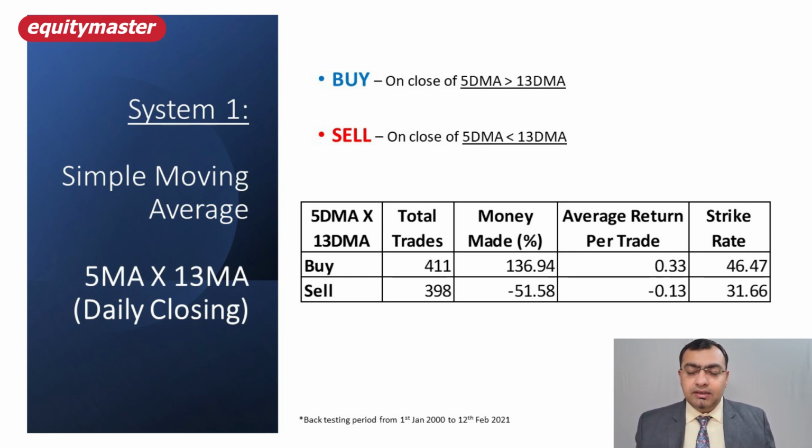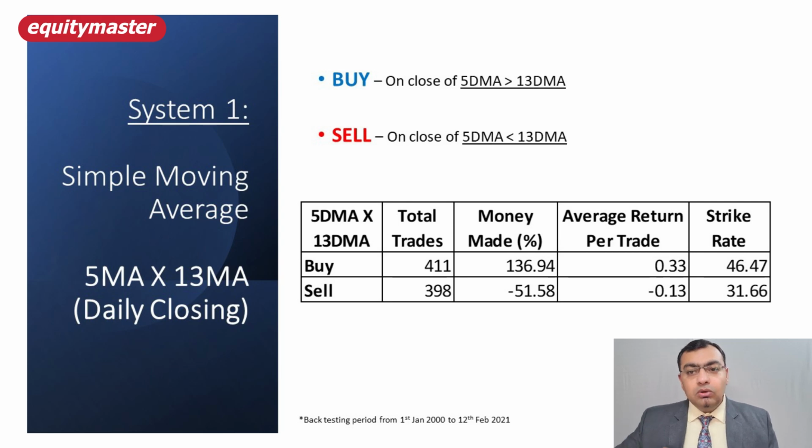The total money made on the trades is 137%, the average return per trade is 0.33%, and the strike rate is 46.47%. Now on the sell side, the system gives a negative figure: 398 trades, a strike rate of 31%, and 52% negative returns in total, with an average of 0.13%. So again, on the sell side, the system won't work.